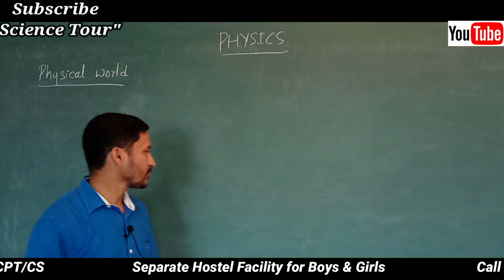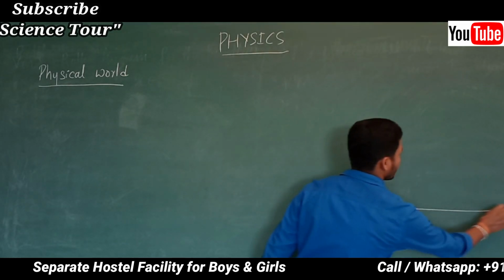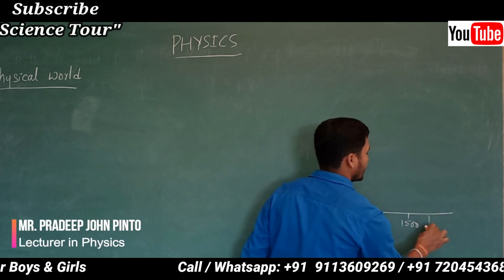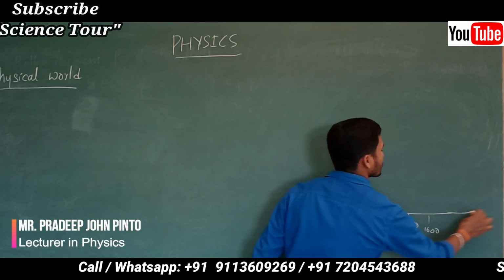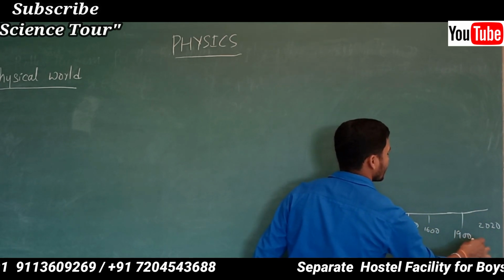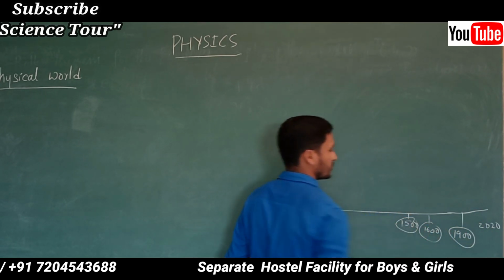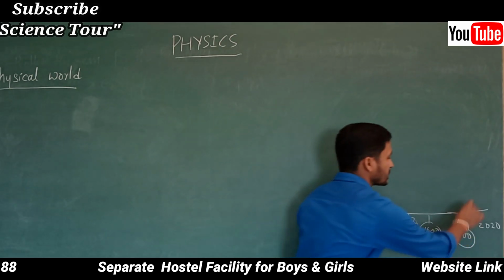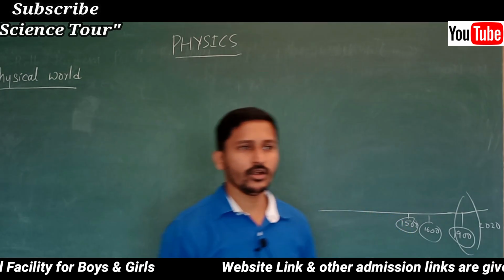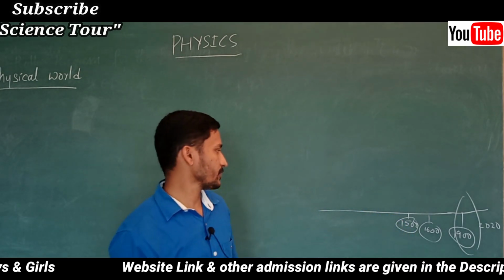I told that we were talking about the time axis in that. So in the 15th century and 16th century, so we are in 2020, right? So in the 19th century the actual physics developed. So we can say modern physics developed here, okay. A lot of things developed, a lot of revolution happened in physics.